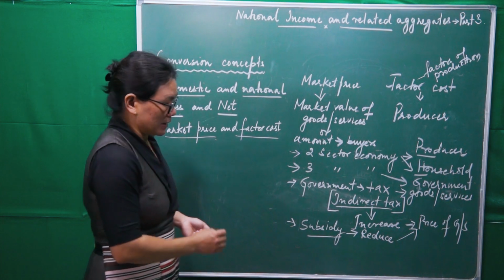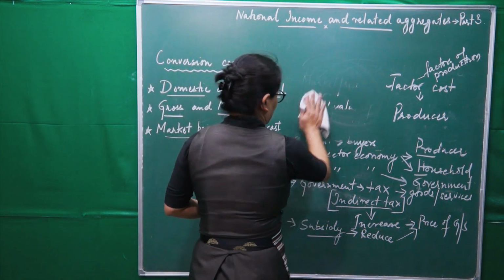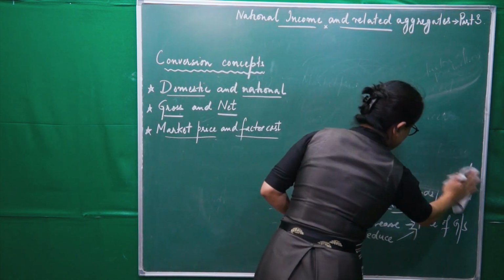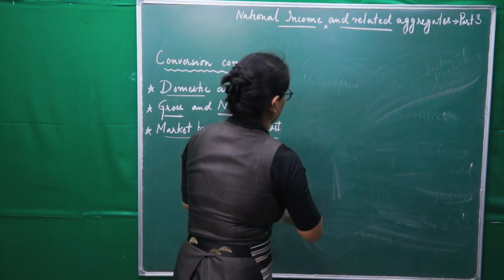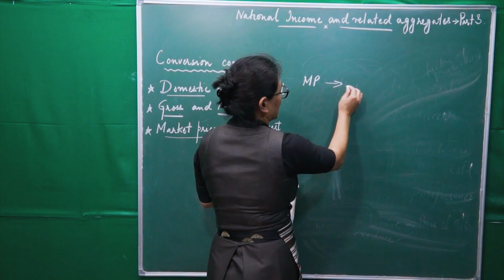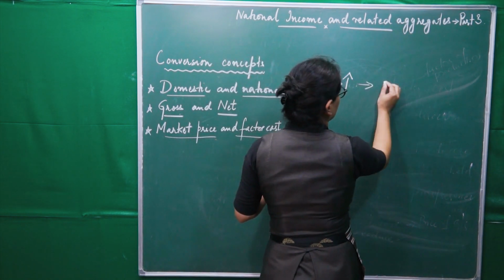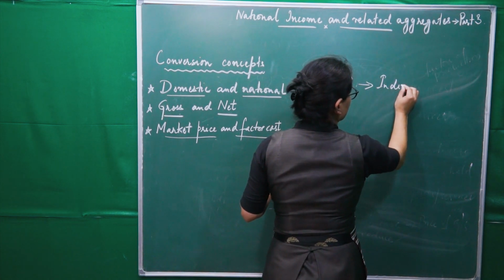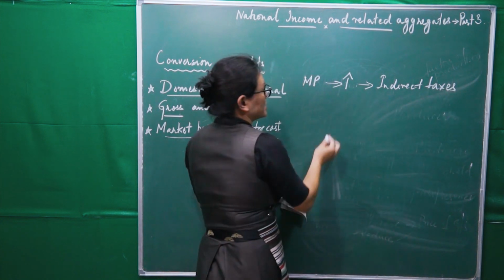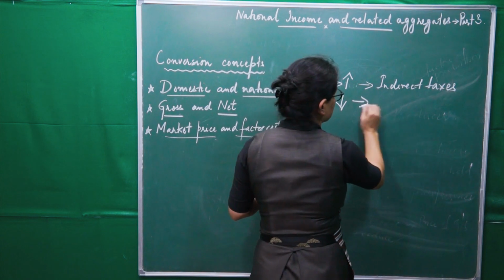Okay? Now, market price of goods and services is raised due to what? Due to indirect taxes, and it is lowered due to what? Subsidy.